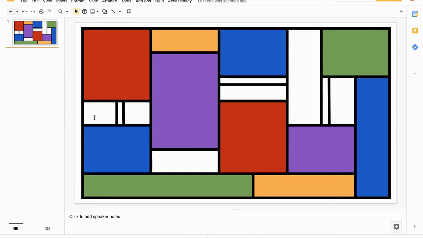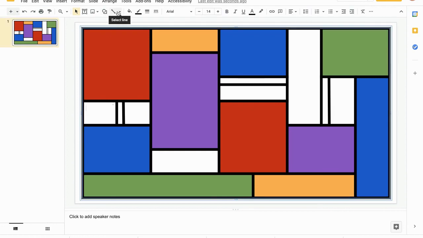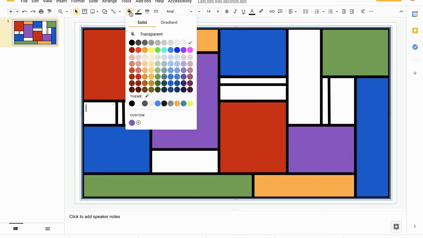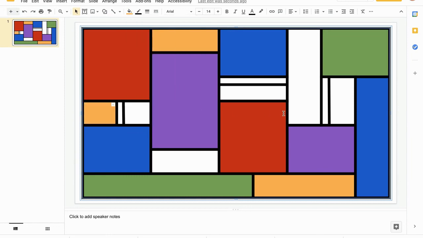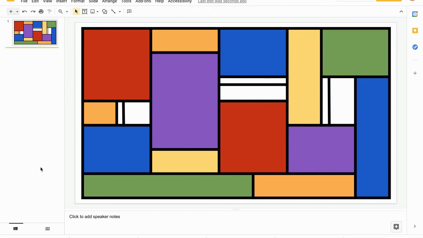So that's the really great thing. This is all, you can go back and forth, check out what colors you think work, what doesn't work, and do it until you feel like, yeah, I'm happy with this. Of course, the trick is remembering what you put where. So now I'm just going to go doing undo buttons and then I can remember. So there you go. There is a Mondrian painting done using tables and lines and the fill bucket.